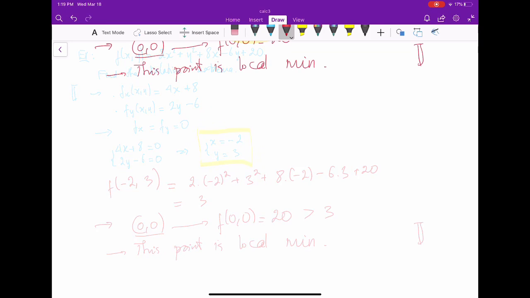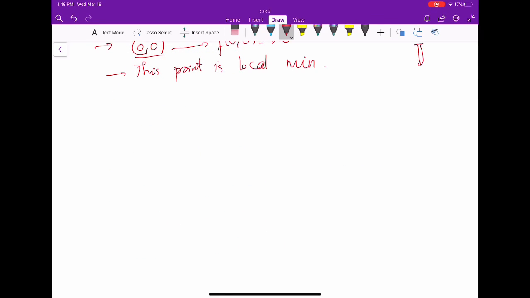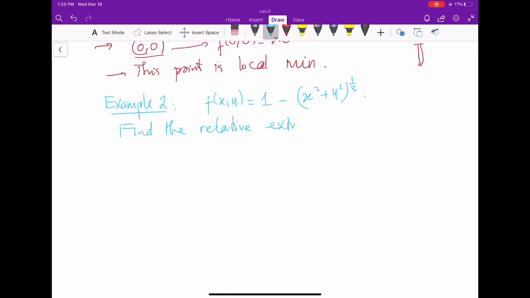All right. Now let's consider the second example where the partial derivative may not exist. So example 2. Let f of x and y equal 1 minus x squared plus y squared to the 1/3. Let's find the relative extrema of this function, okay?